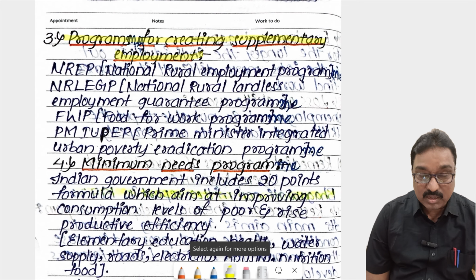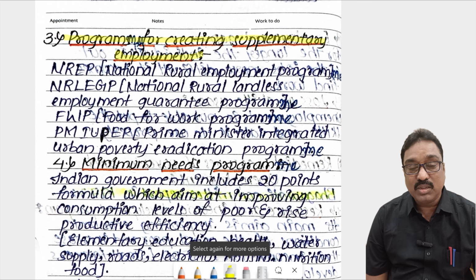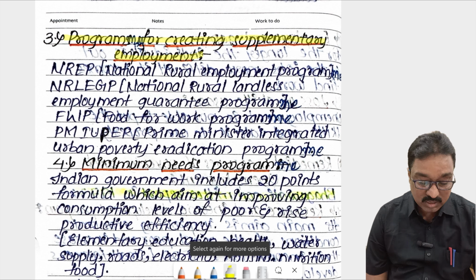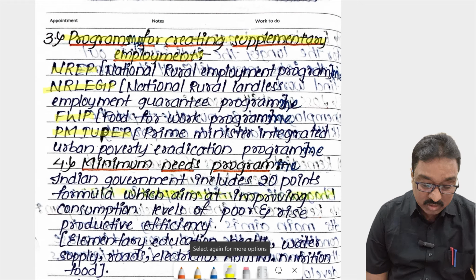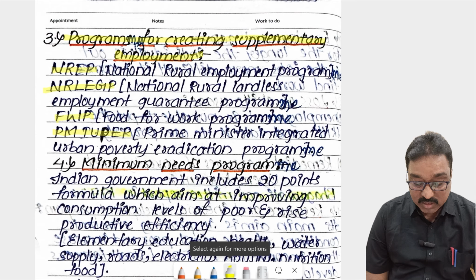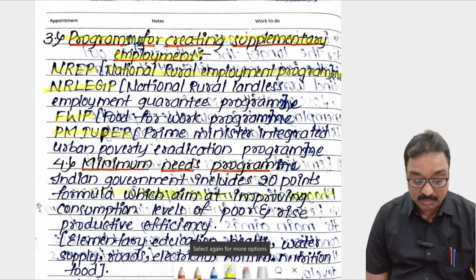In our India there are some employment programs, like NREP, RLEGP, FWP, PMIUPEP. NREP is nothing but National Rural Employment Program.